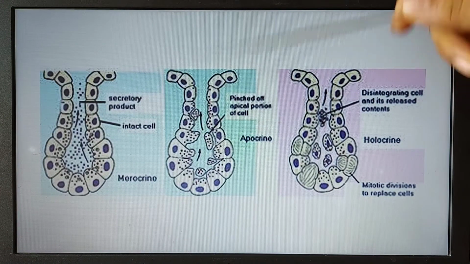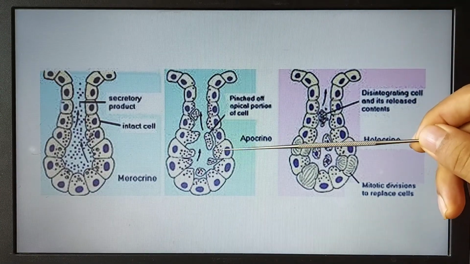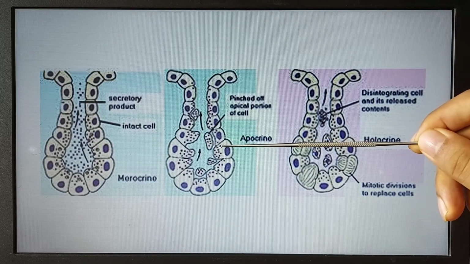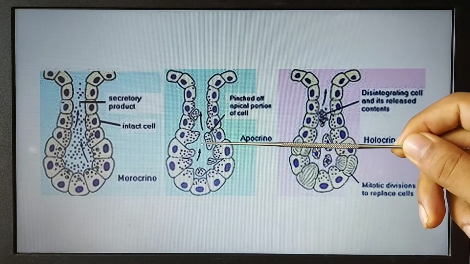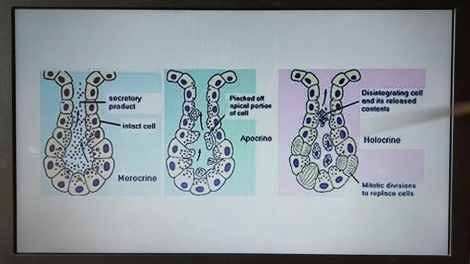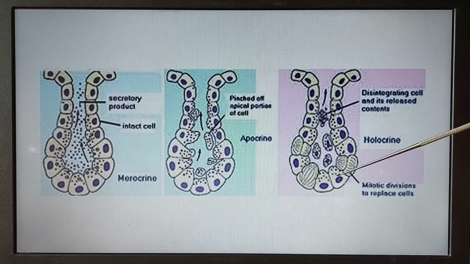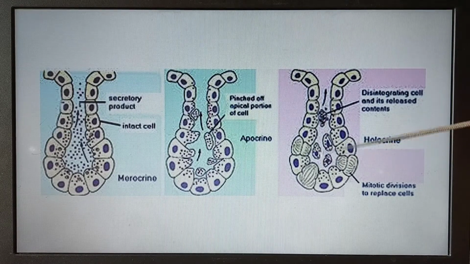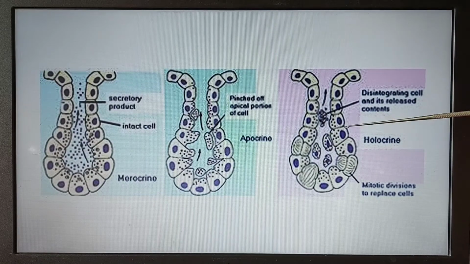Where the secretions are accumulated in the apical part of the cell, and when they need to be secreted, they secrete all the parts in the apical part of the cell into the secretion. This is the apocrine gland. And in the holocrine gland, the secretory granules are accumulated within the cell, and when they get a signal to secrete, they sacrifice the whole cell into the lumen. Here we can see the whole cell is secreted. That is known as the holocrine gland.